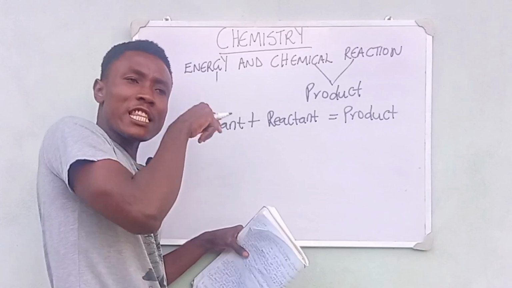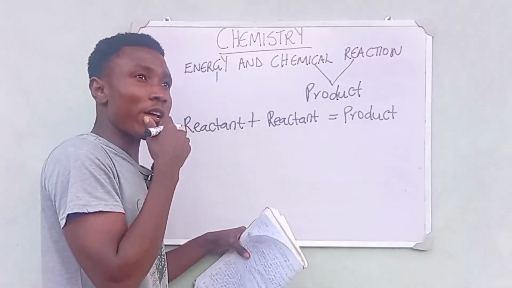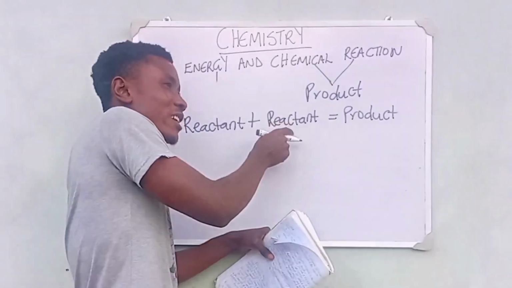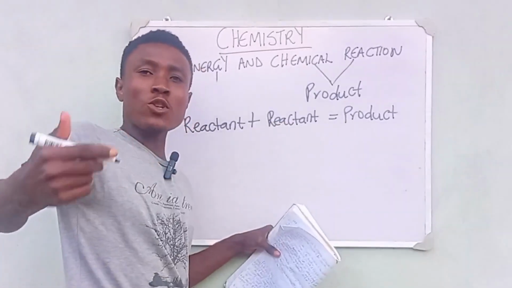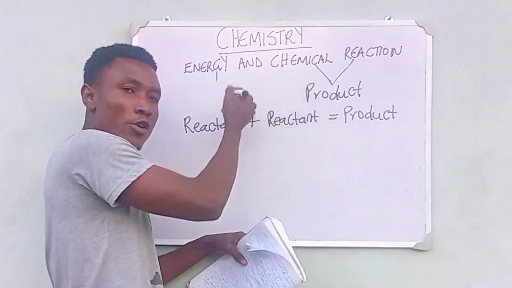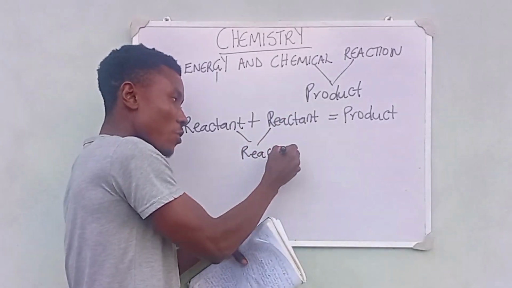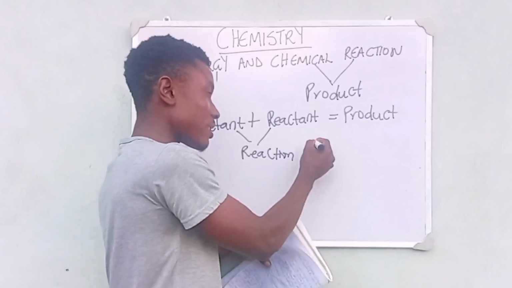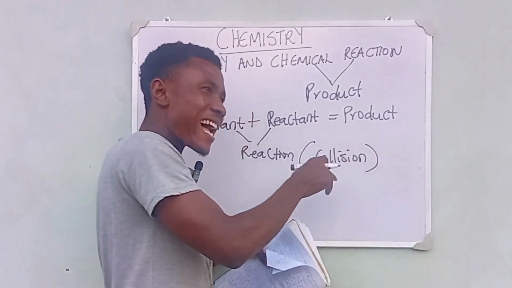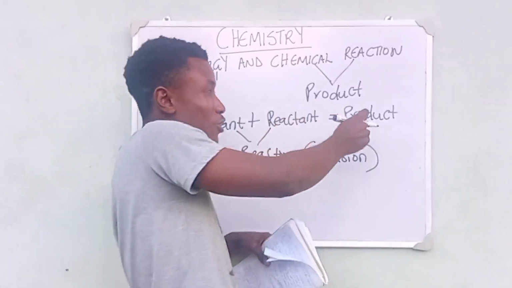I talked about this in depth when I was talking about the rate of chemical reaction. We know that a reactant plus a reactant will give us a product, but it will not just take place if there is no collision. This overall process is known as a reaction. For this reaction to take place, a collision must take place, and we all know that not all of these collisions will give rise to the formation of this product.